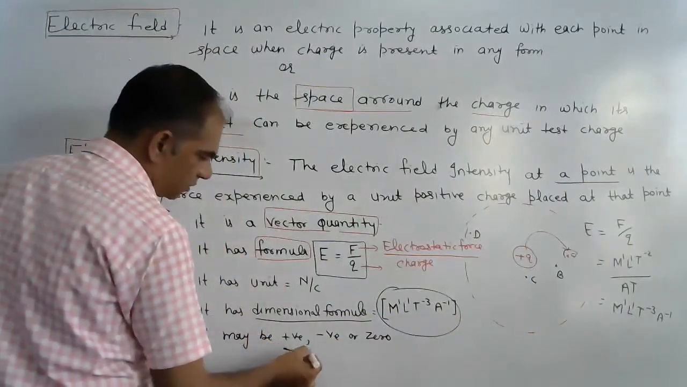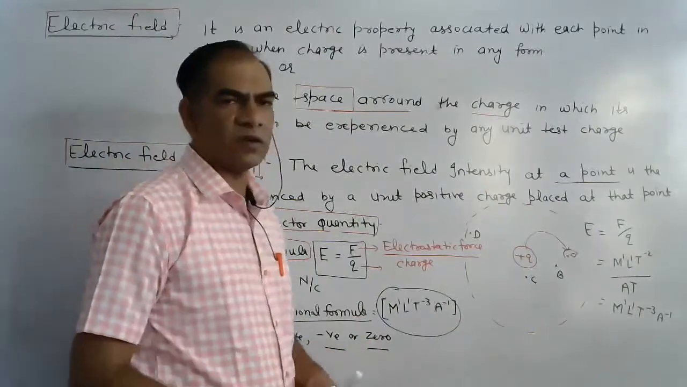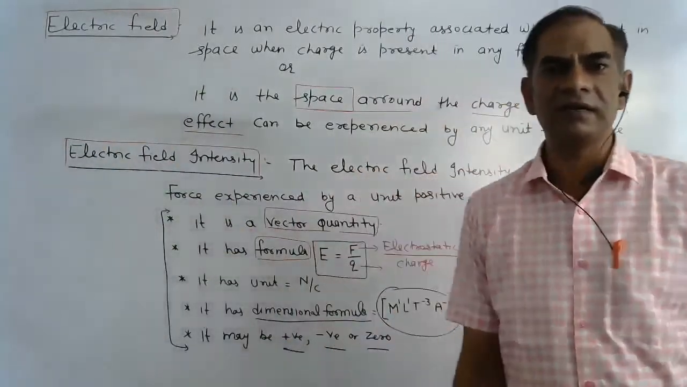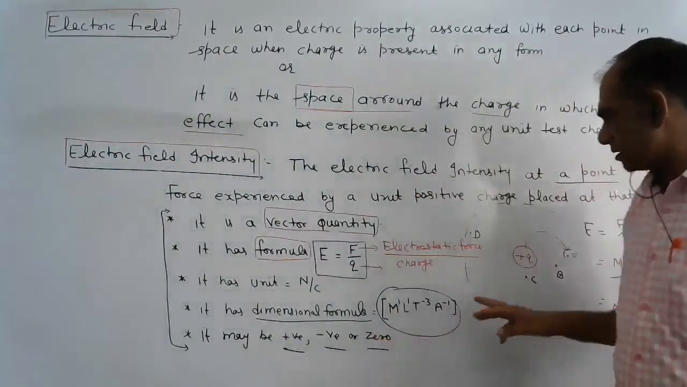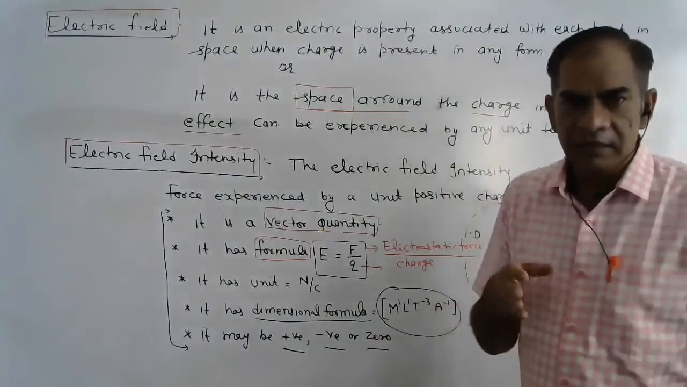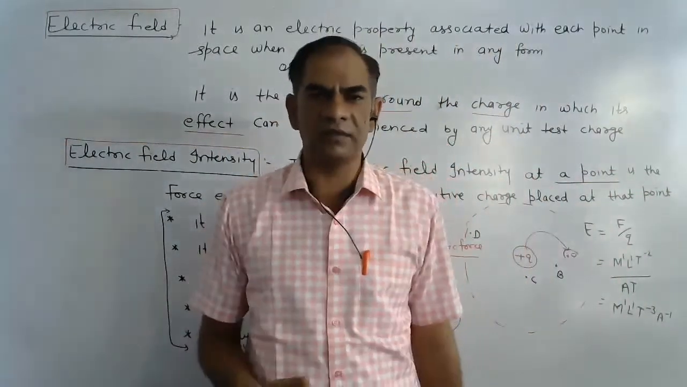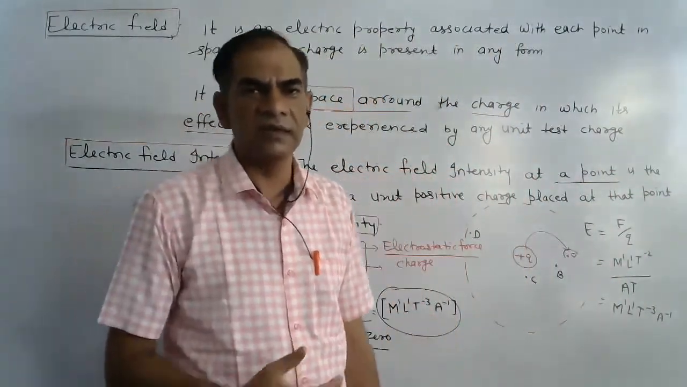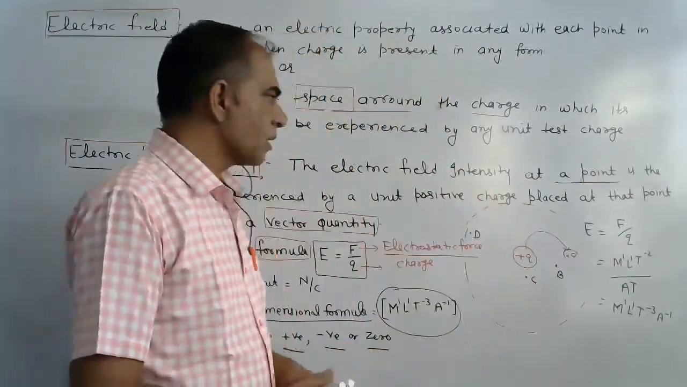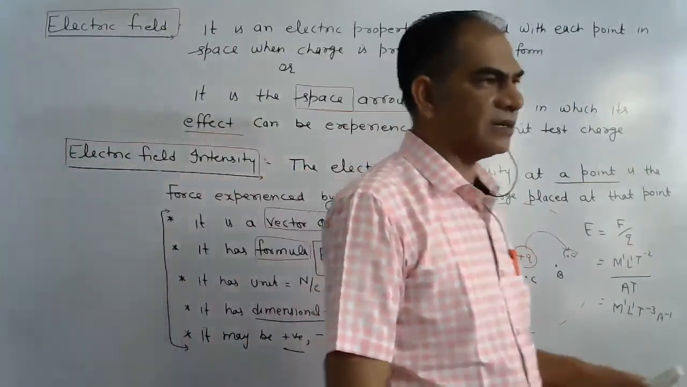It may be positive, negative or 0. It can have all values. 0 means there is no presence of charge, so outside the field the electric field intensity is 0. If it is a positive charge, then the electric field intensity is outward, and if we want to note the electric field intensity due to a negative charge, it is in the inward direction. These are the directions. So this is something about electric field and electric field intensity.